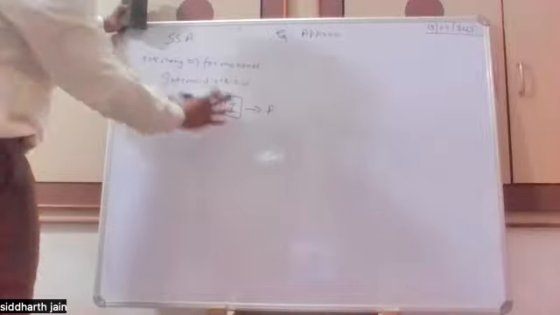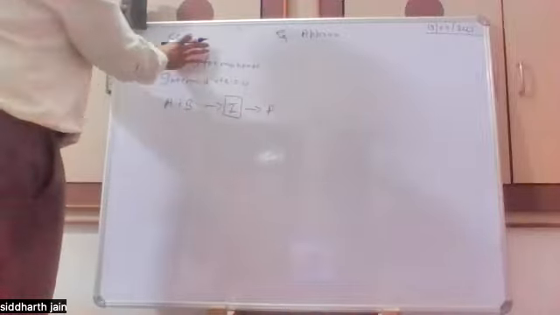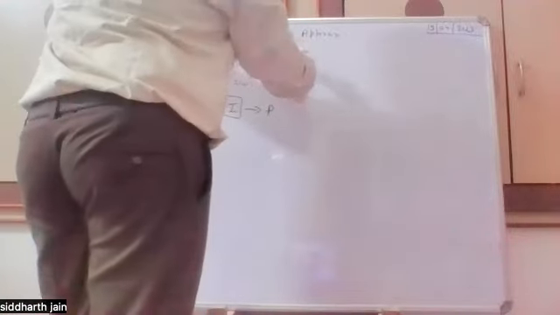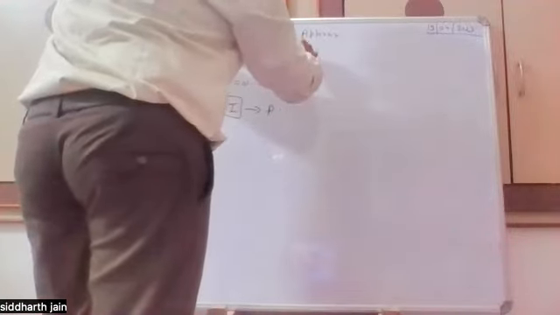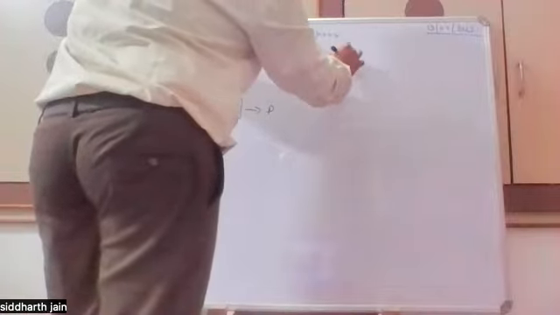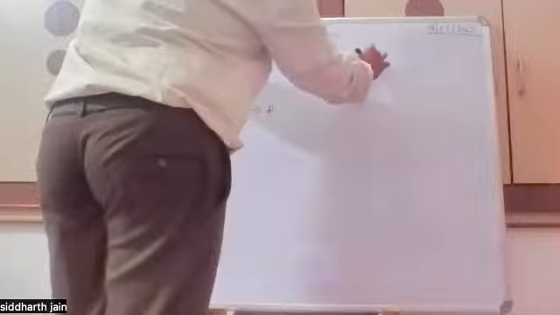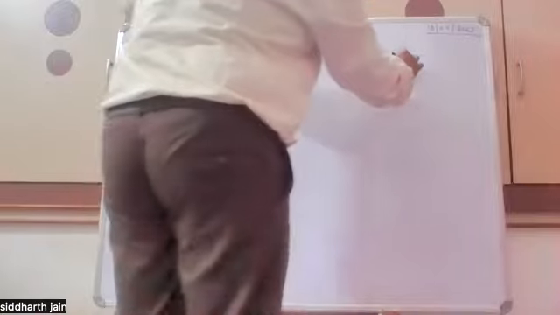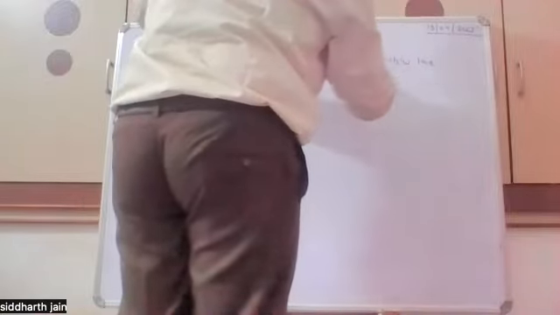So we assume this in case of the steady state approximation, but in case of equilibrium approximation, we always assume that there is an equilibrium between the reactants and the products.